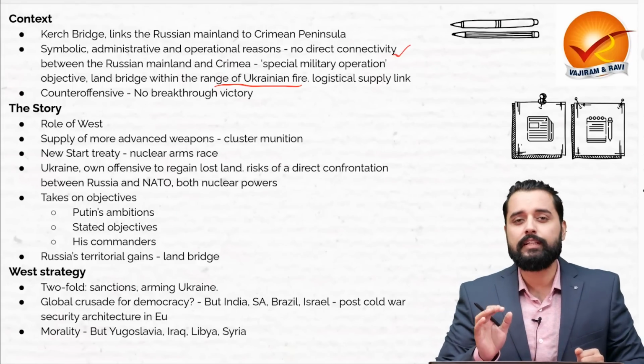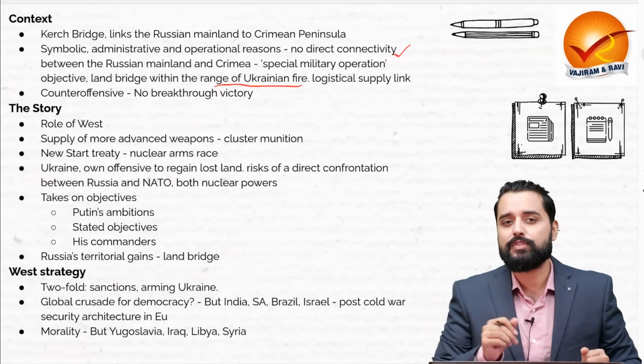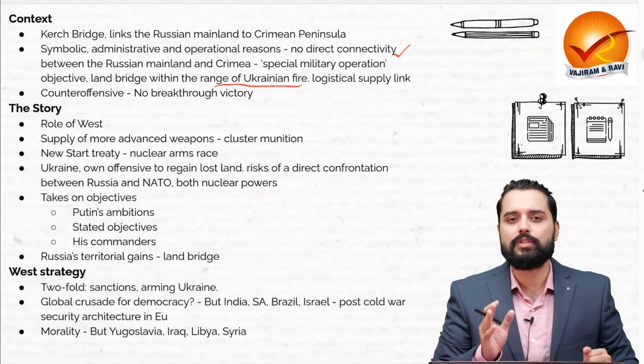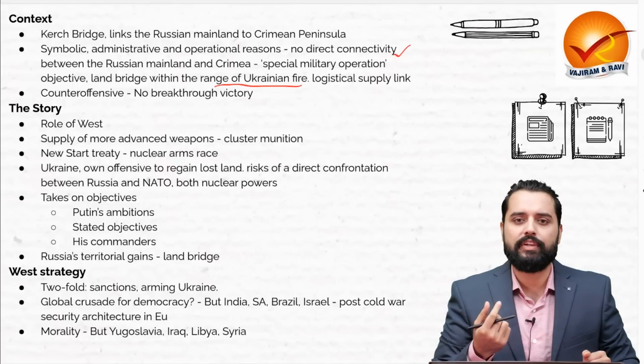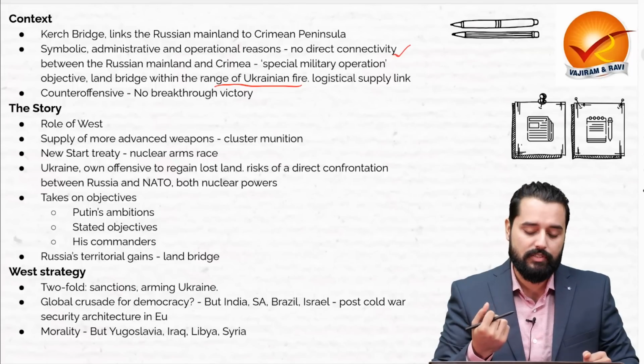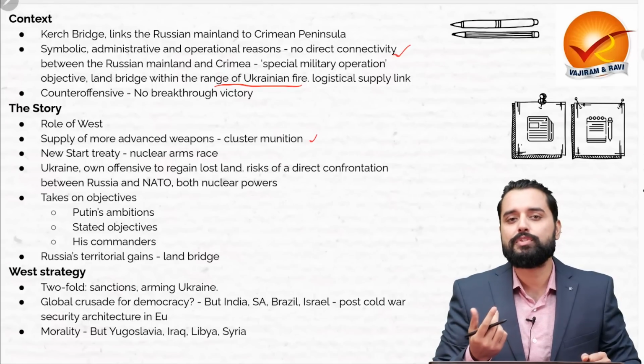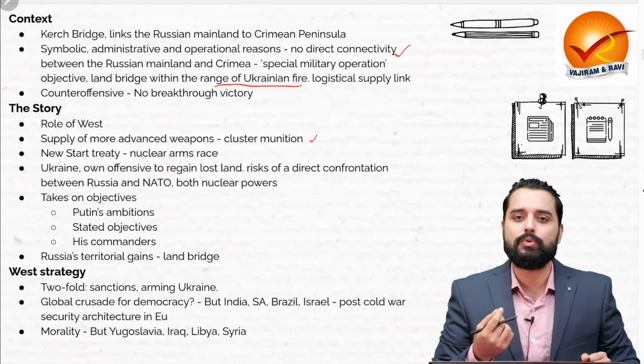Now, recently, there is a supply of more advanced weapons from the West to Ukraine, which has been supporting it. For example, US has given almost $70 billion worth of weapons to Ukraine and other supplies. Likewise, even European Union has pledged almost $40 billion of aid in terms of fighting and other similar resources. Now, recently, there were even cluster ammunitions which were provided by the USA to Ukraine.